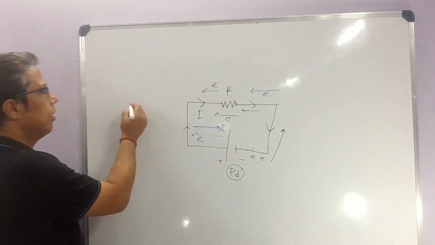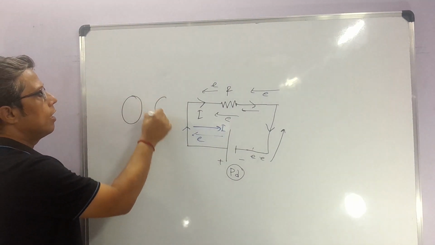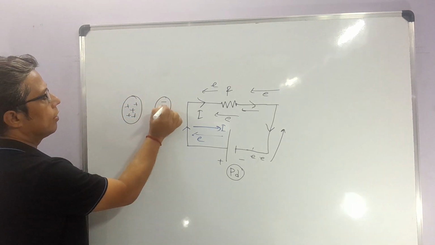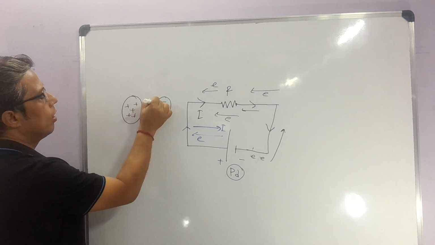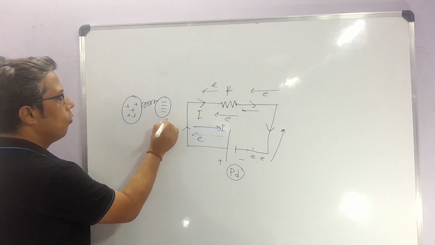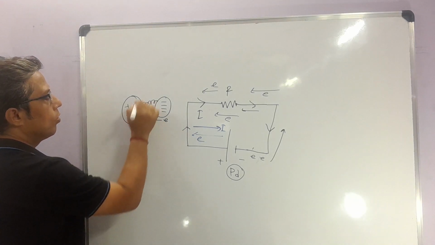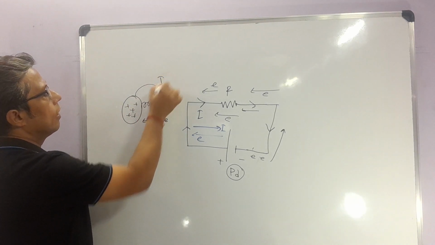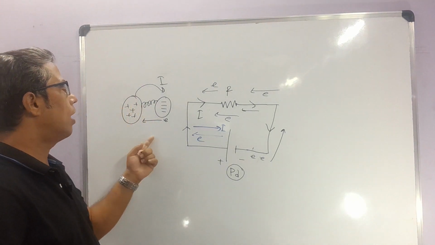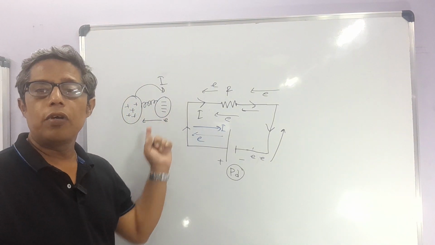If I write here, let's say there is an accumulation of charge, this is plus charge and this is minus charge. If I connect through a wire, what happens? There is a flow of charge. Excess electrons will move from here to here, so current will flow in this direction.